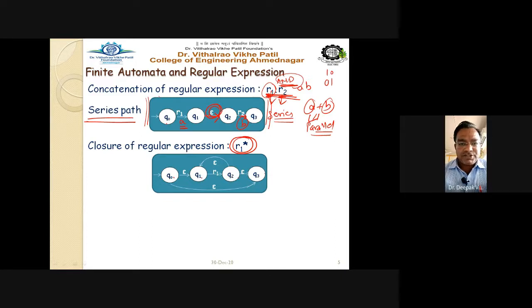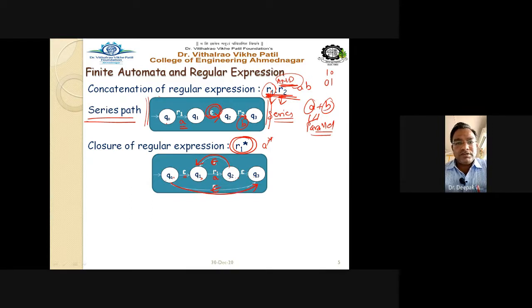And see their transitions carefully. Start with Q0. Take first the epsilon transition, then from Q1, now take this R, whatever it may be. Say, for example, if it is A raised to star, then take A here instead of R1. Then go to Q2, and from Q2 to Q3 an epsilon transition. Now observe this transition, Q2 to Q1. This transition is on epsilon, and there is a transition from Q0 to Q3. It is also on epsilon.